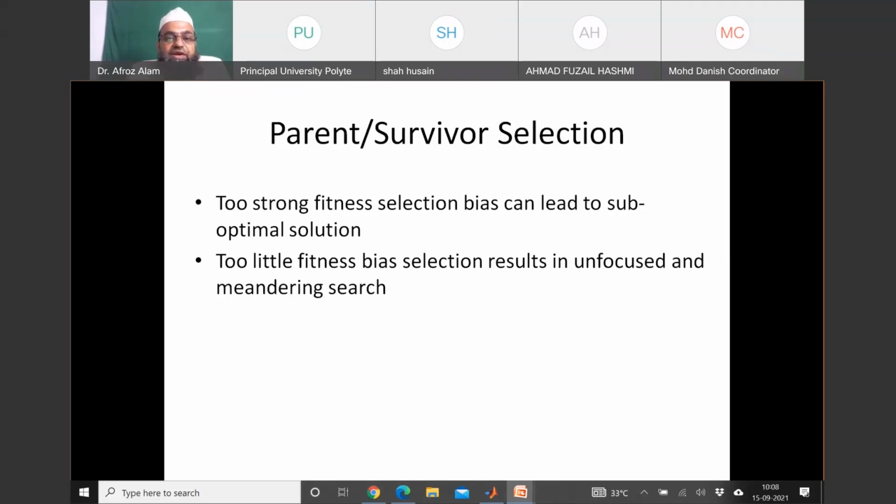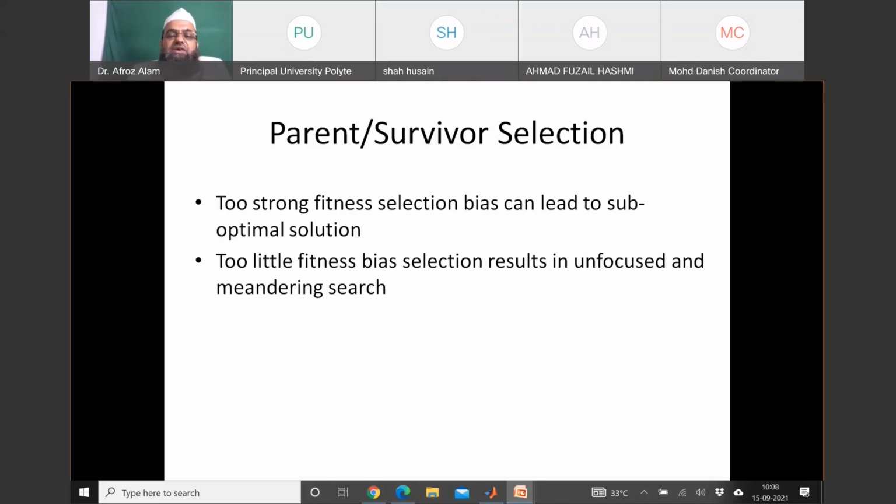Too strong a fitness selection bias can lead to a suboptimal solution, that is, the local solution discussed so far. So it is not necessary that the chromosome having the highest fitness will always participate. Otherwise, our solution will converge very fast. We will be happy, but we will not achieve our solution. That might be a local solution, which is not liked by any programmer.